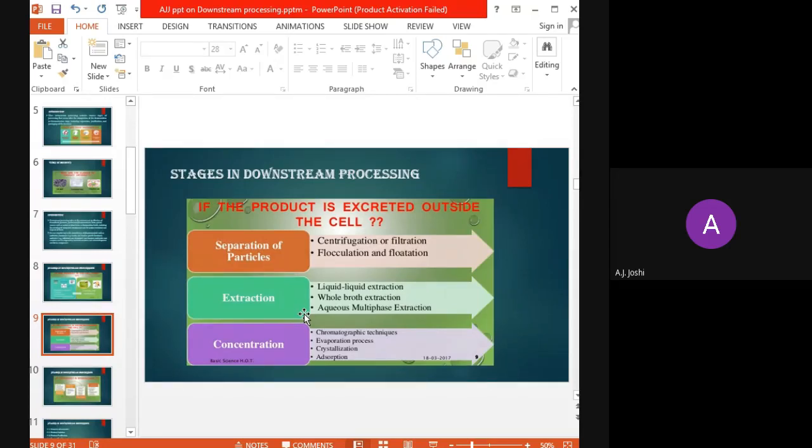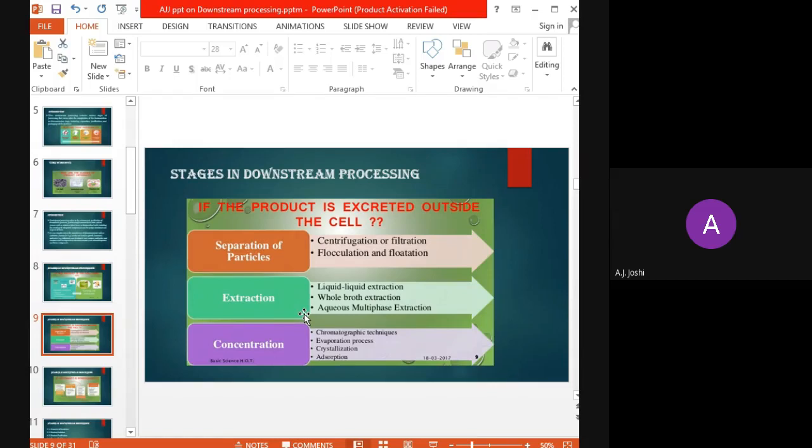So on the basis of that, we can use different concentration techniques such as chromatographic techniques, evaporation process, crystallization, and adsorption. So four different types of techniques are included under the concentration of the extracted fermentation broth or extracted fermentation product. That is chromatographic techniques, evaporation process, crystallization, and adsorption. So this is just an overview of the stages in the downstream processing if the product is excreted outside the cell.